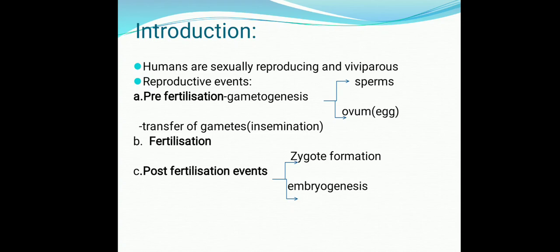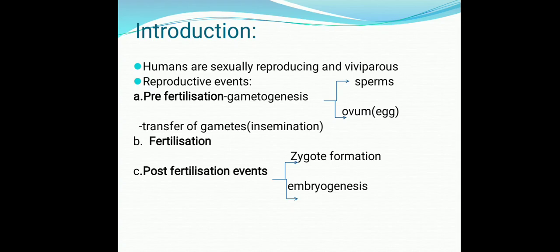The second step included in pre-fertilization is transfer of gametes. In the case of humans it is called insemination, like in plants, transfer of gametes is called pollination. The second stage is fertilization, the meeting of both gametes, male and female.